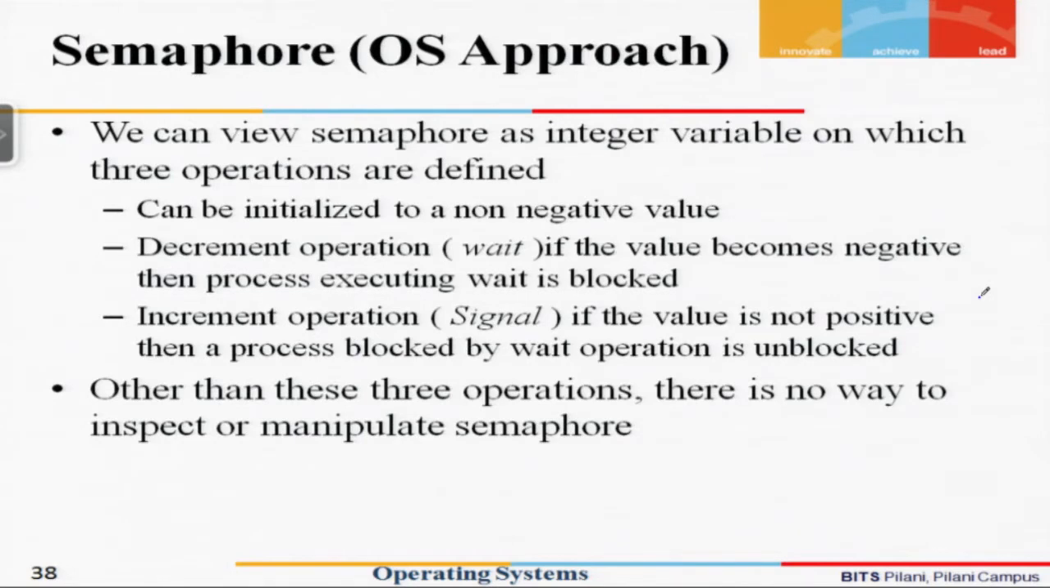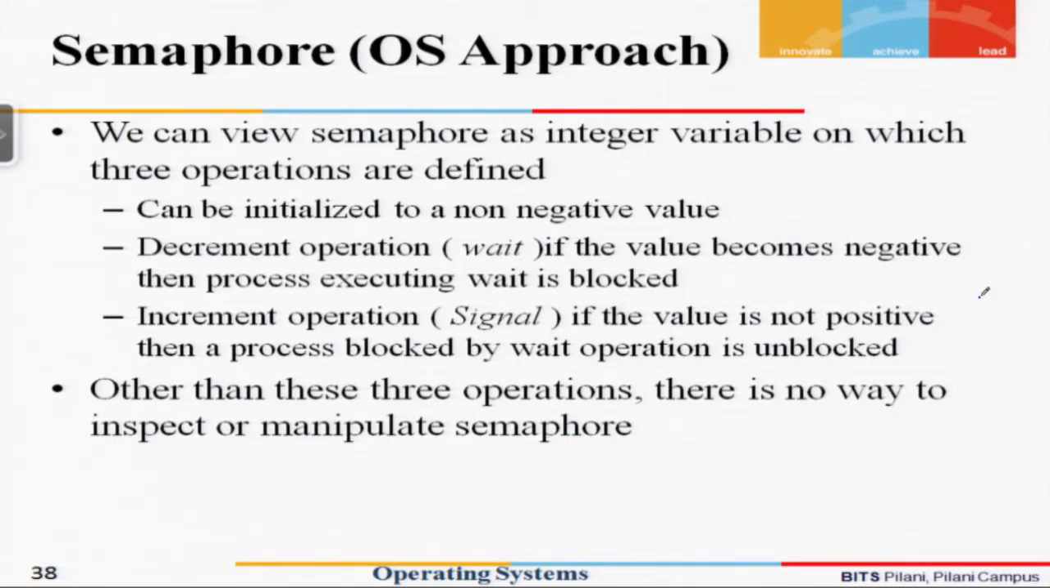So, we have seen an approach which was essentially hardware based. Now, there is another approach which we call the OS approach, and we will see what kind of OS support is provided for process synchronization. One of the simplest things which the OS supports is known as semaphores, and we can visualize a semaphore as an integer variable on which primarily 3 operations are defined.